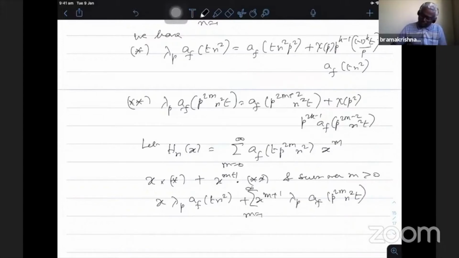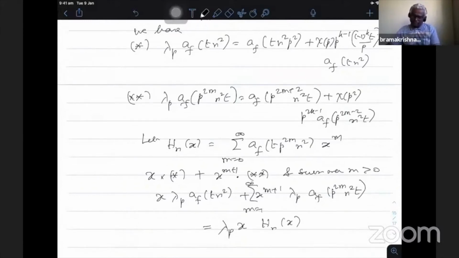Using the definition of h_n(x), if I take lambda p common outside, and x also, this becomes h_n(x). You can just verify this. When I multiply by x and x^(m+1), add and then sum over all m, what you exactly get is lambda p x times h_n(x). That is on the left hand side. For the right hand side, we get the following.